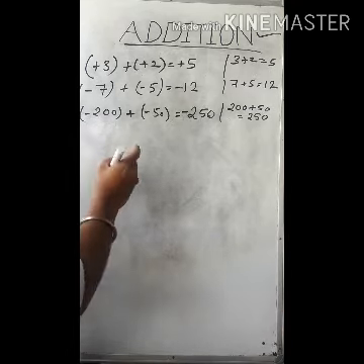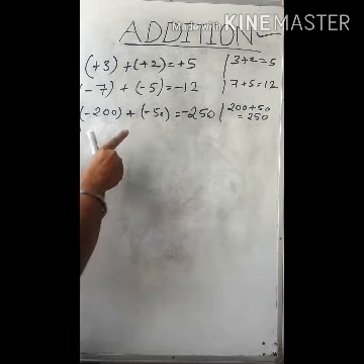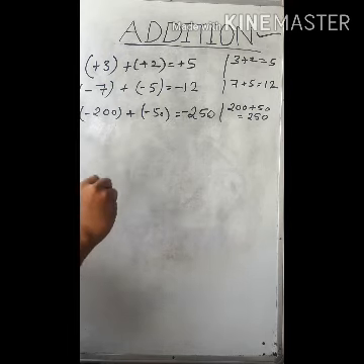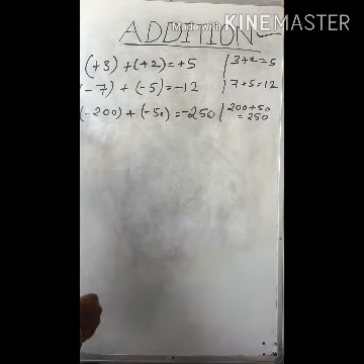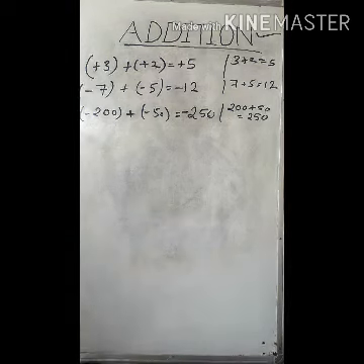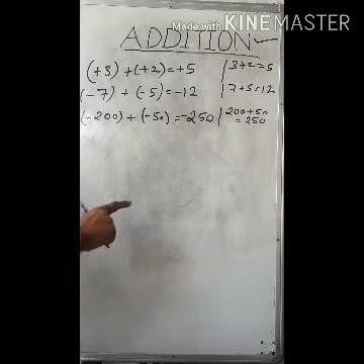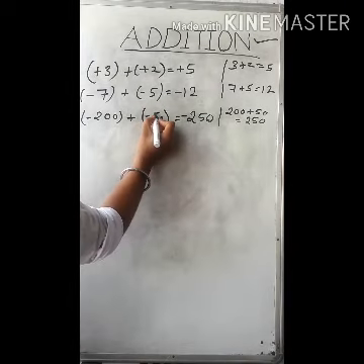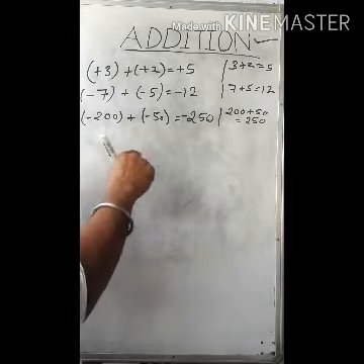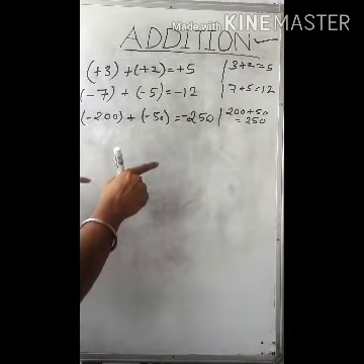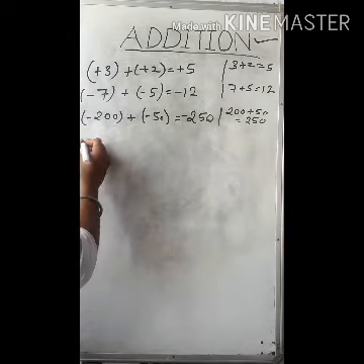So now we will learn what if we have two integers of different sign. Now you have understood how to add integers with the same sign. Now we will learn how to add integers with different signs.